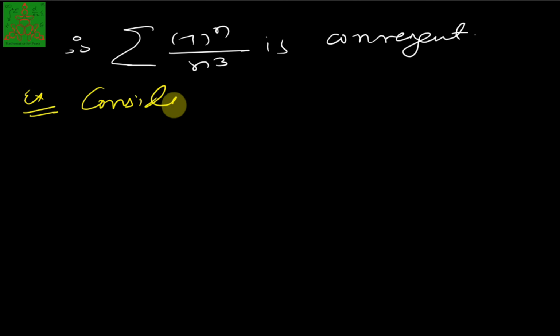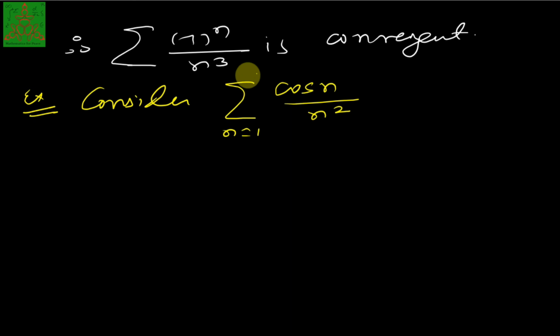Consider this example, summation of cos n upon n square, as n runs from 1 to infinity. This series is like cos 1 upon 1 square plus cos 2 upon 2 square, and so on. Here you just observe that this series has both positive terms and negative terms, and it is not an alternating series.